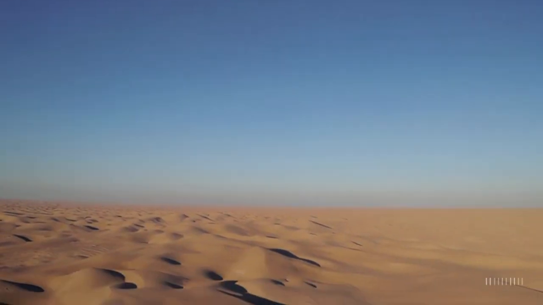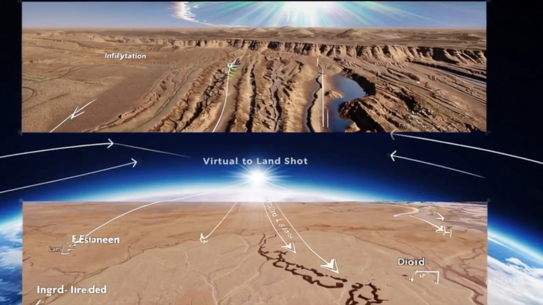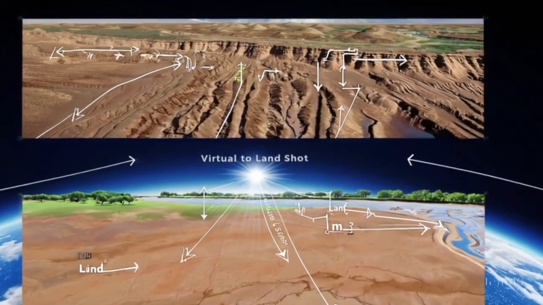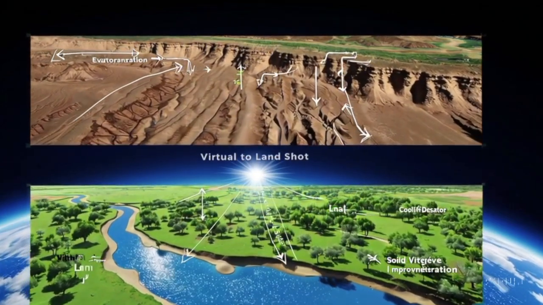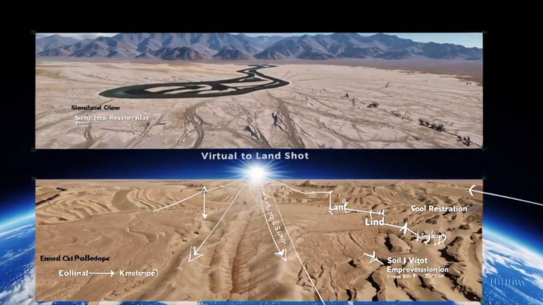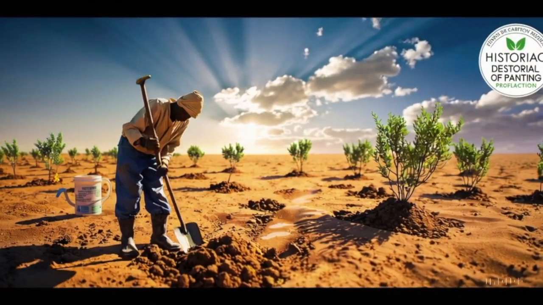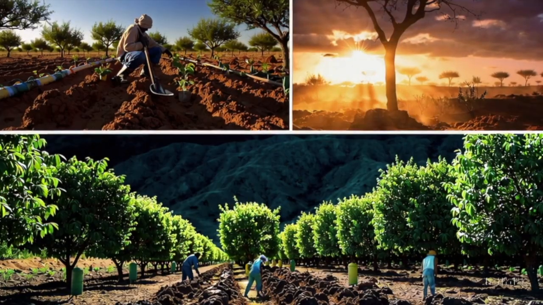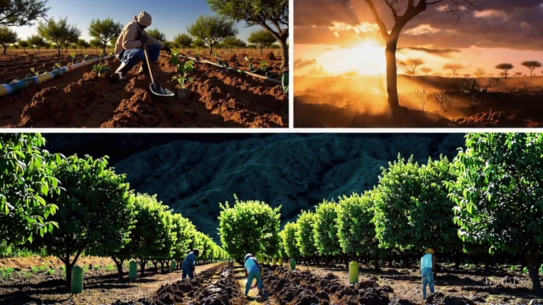Exactly. So this model can simulate the whole planet. It can. It looks at everything, from the weather to the oceans, how plants grow, how we use the land. I mean, that's incredible. It is complex, but that complexity is what makes it so powerful. Okay, how so? Well, we can use CLAMs to see what would happen if we did certain things. Like what? What if we planted a huge forest in the desert? Interesting. Would that help? How would reducing greenhouse gases change rainfall? I see. So you can test things out. Exactly. We can run these simulations and see how the Earth responds. It's like we're looking into the future. In a way, we are. And then we can make decisions based on what we see.